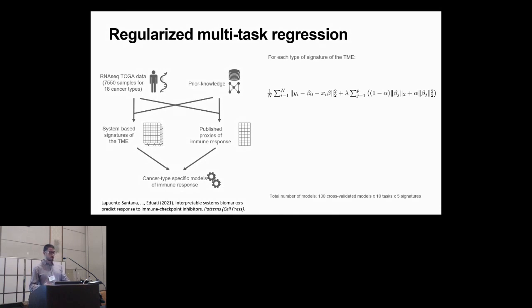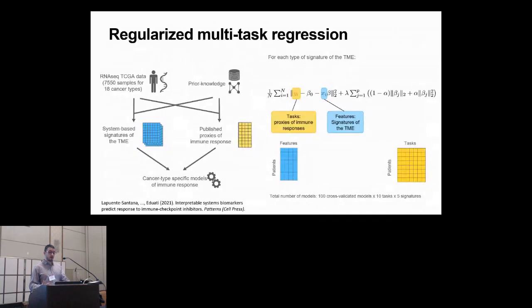We learn our models using a regularized multitask regression algorithm, in which our input data will be our features of the tumor microenvironment, and our output data, given that it's a multitask problem, will be, instead of a vector, a matrix containing all the proxies of immune response. We tune our hyperparameters using a 5-fold cross-validation.